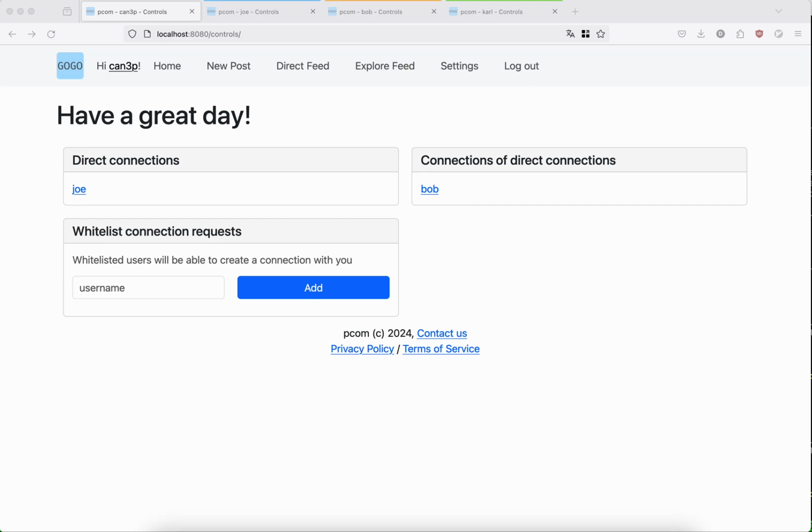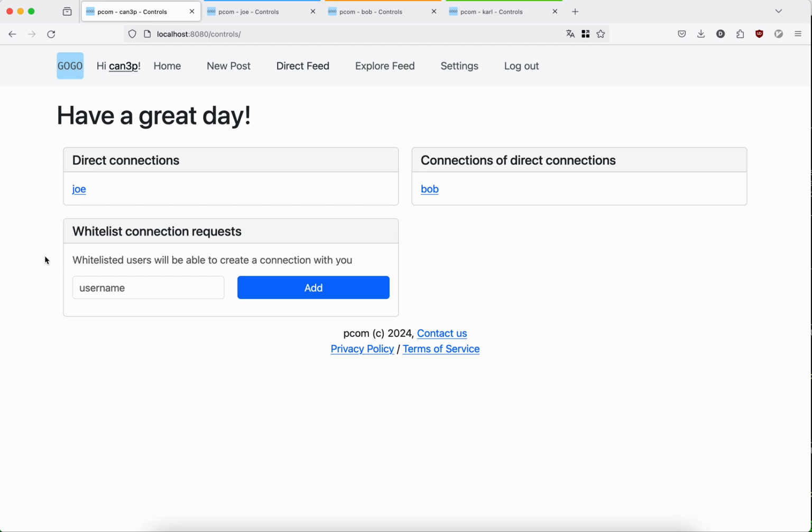A few other features: of course, we have comments, and only your direct connections can comment at the moment. When you look at the posts made by your indirect connections, you cannot do anything. You can only read. And also, I will show in a moment that you cannot really get connection requests from anonymous users. You either need to explicitly allow it or you need to get an introduction.